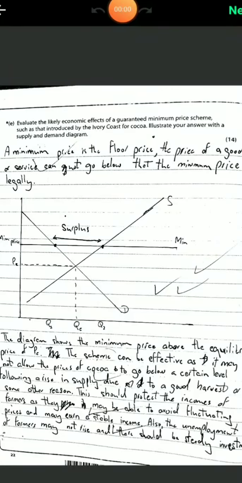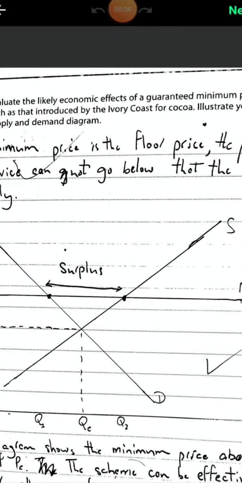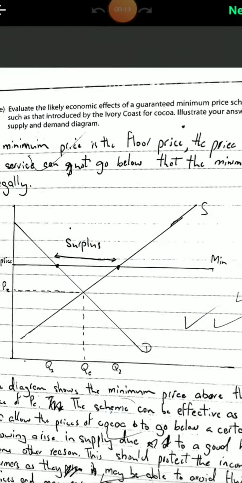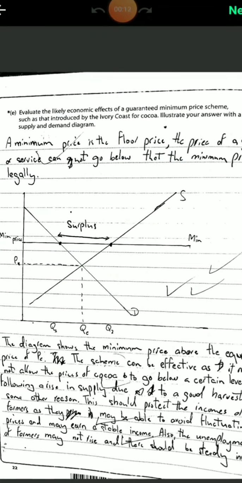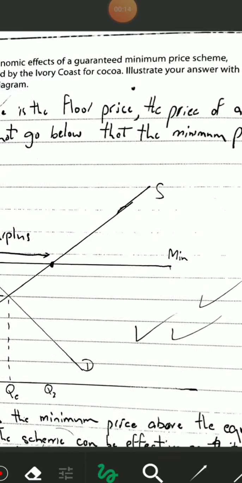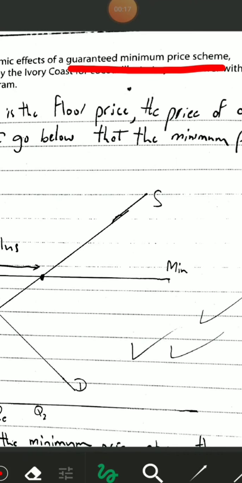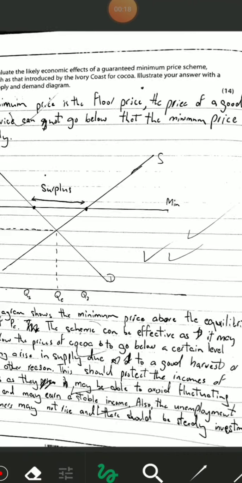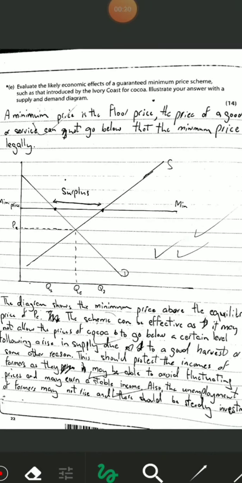Okay, so the second question for the new marker. This is part E, and let's first of all analyze the question. Evaluate the likely economic effects of a guaranteed minimum price stream, such as that introduced by the Ivory Coast for cocoa. Illustrate your answer with a supply and demand diagram.